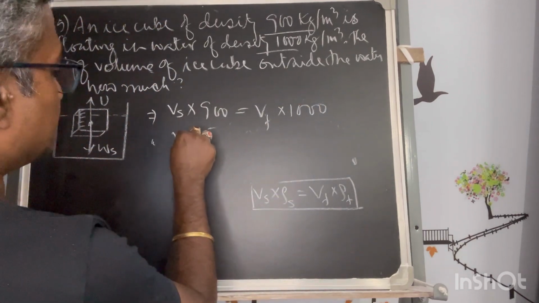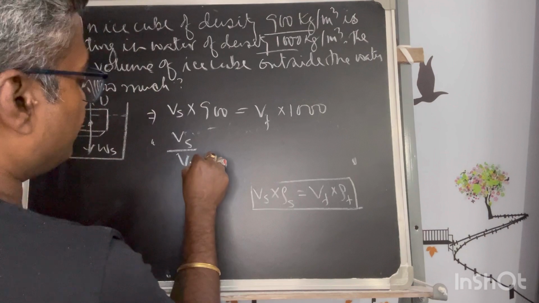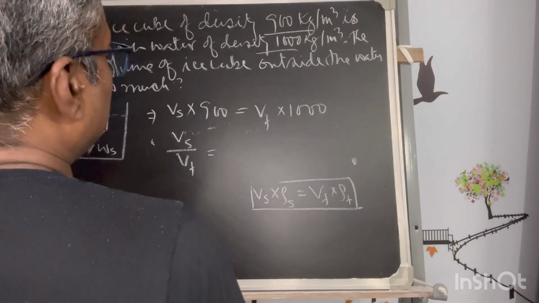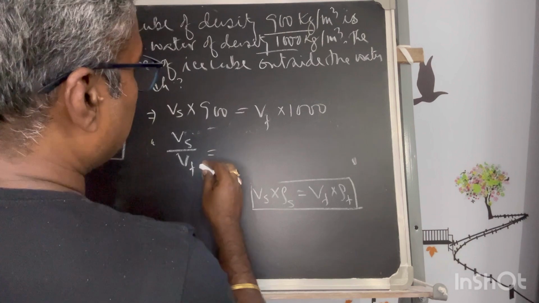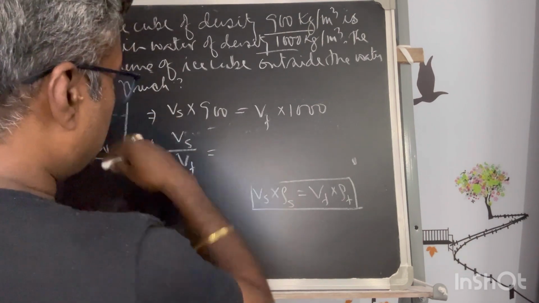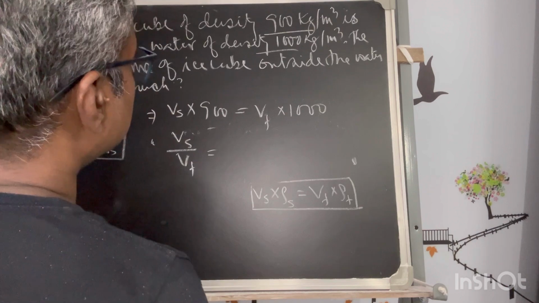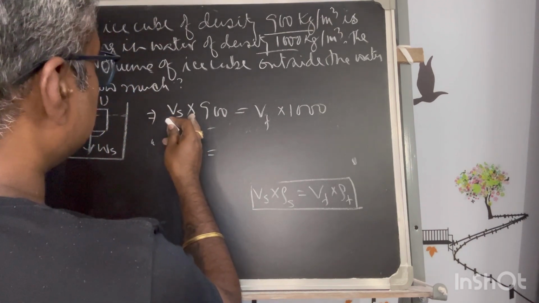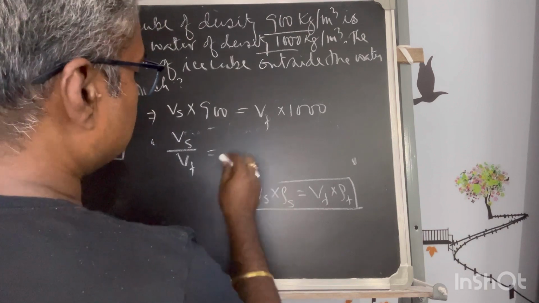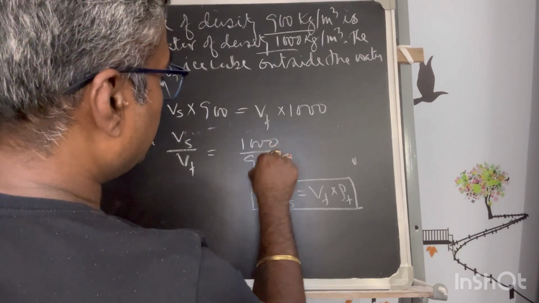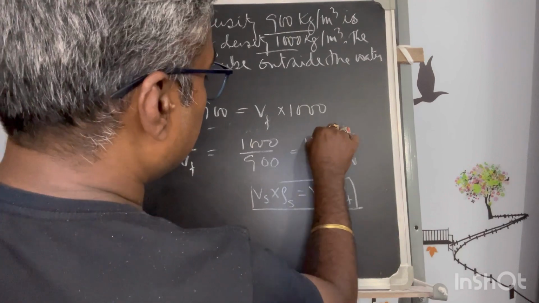So the volume of the solid by the volume of the fluid is nothing but 1000 by 900, so that means 10 upon 9.